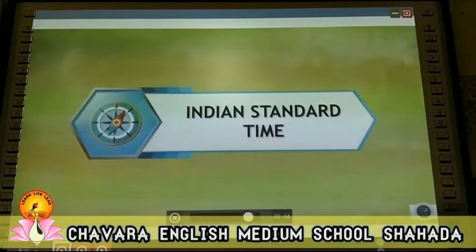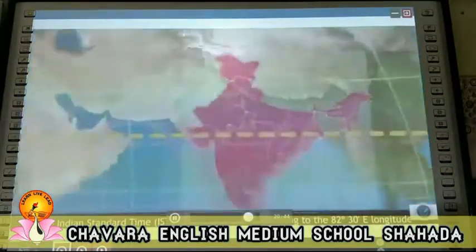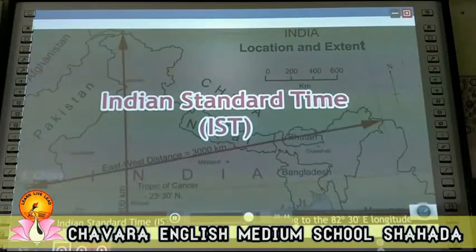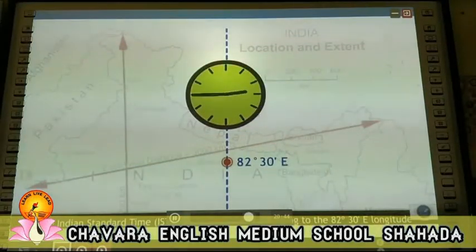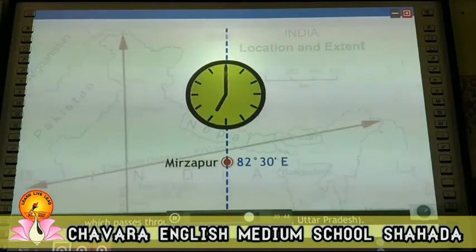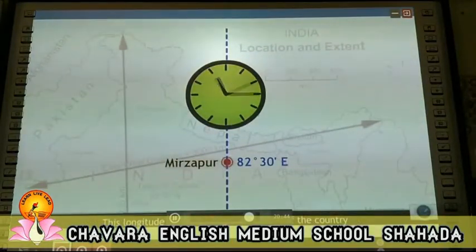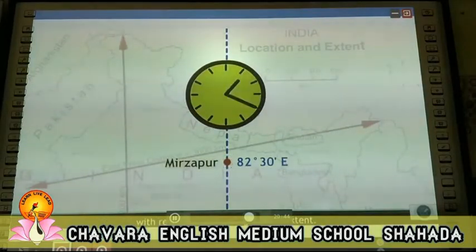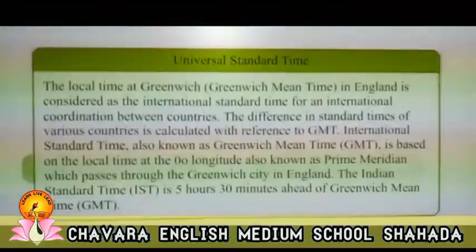Indian Standard Time. The Indian Standard Time, IST, has been decided according to the 82° 30 minute east longitude, which passes through Mirzapur near Allahabad, Uttar Pradesh. This longitude passes through the middle of the country with reference to its longitudinal extent. The local time at this longitude has been selected as the standard time of the whole country.